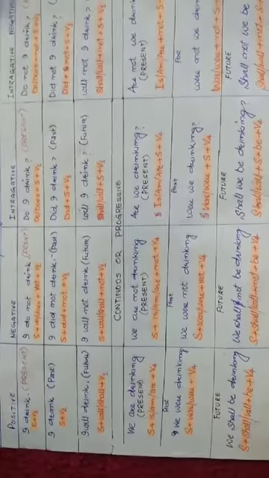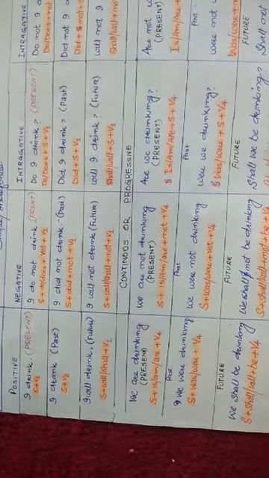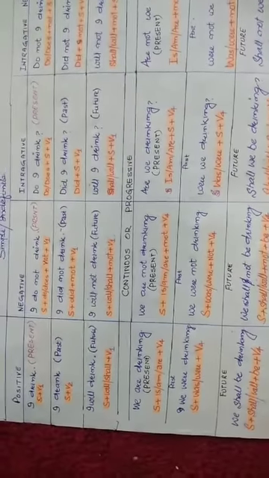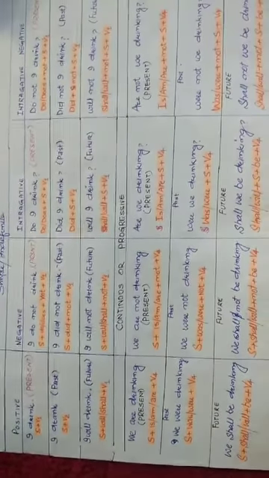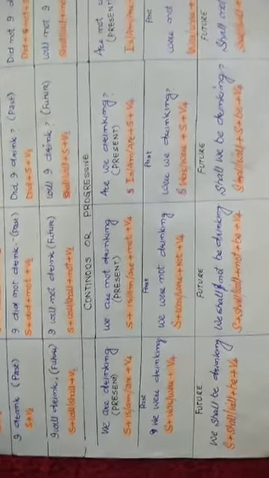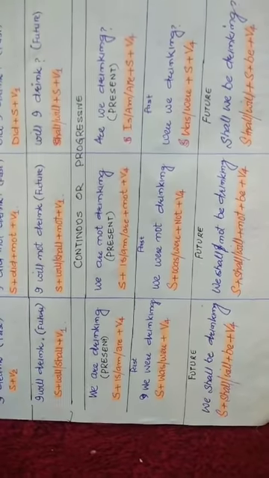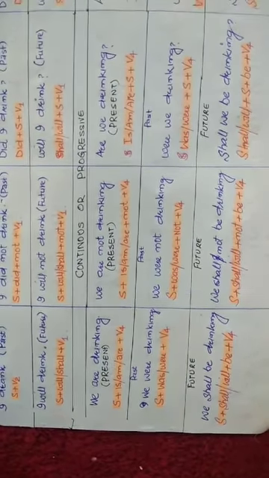Then continuous or progressive. We are drinking. We are not drinking. Are we drinking? Are not we drinking? Or if we write he is drinking, he is not drinking, is he drinking, is not he drinking. Then past continuous: we were drinking, we were not drinking, were we drinking, were not we drinking. Then future: we shall be drinking, we shall or will not be drinking, shall we be drinking, shall not we be drinking.